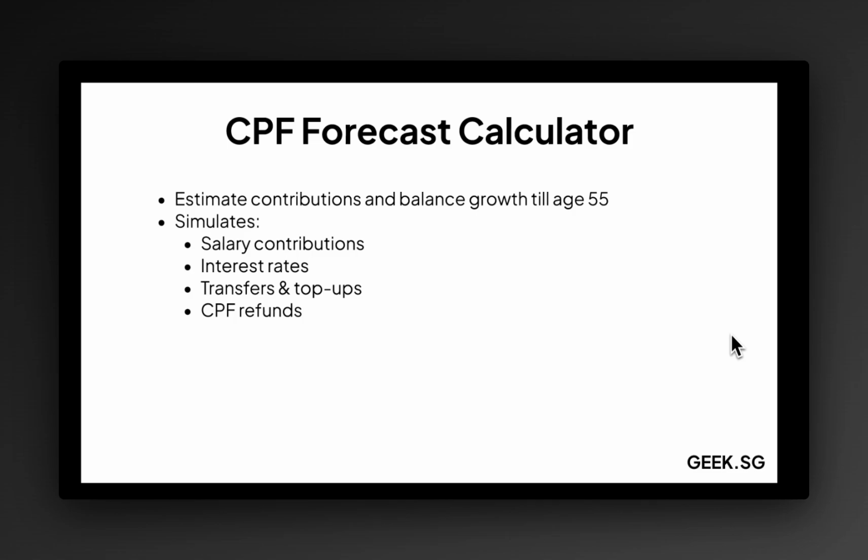So basically it simulates a few things: your salary contribution, how much you put in every month, taking into account an average salary increment, bonuses, and so on. It also simulates the different interest rates under the different kinds of policies for each of the different accounts. In addition, you can also choose to simulate things like, okay, what if I do an OA to SA transfer? How does that change my balances at the end? And what if I do a cash top up for my SA account? How does it change my final balance there?